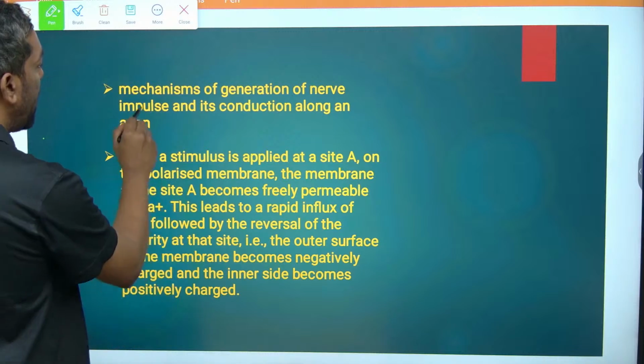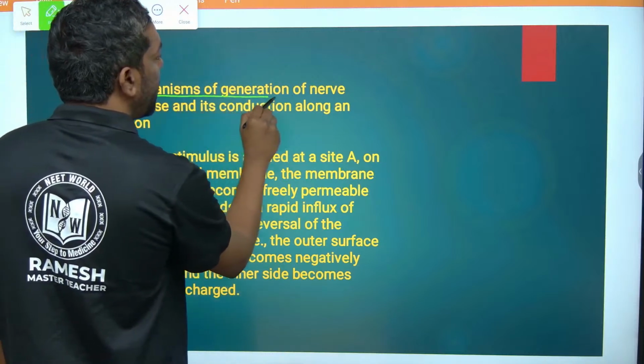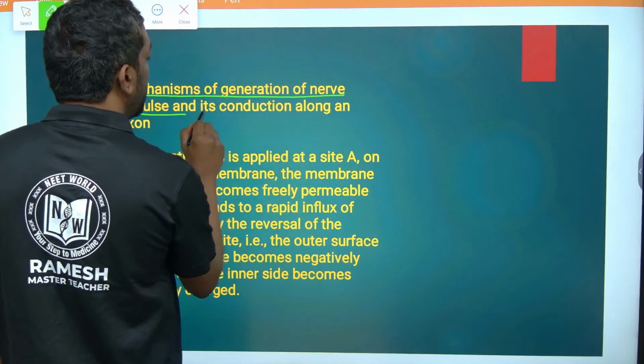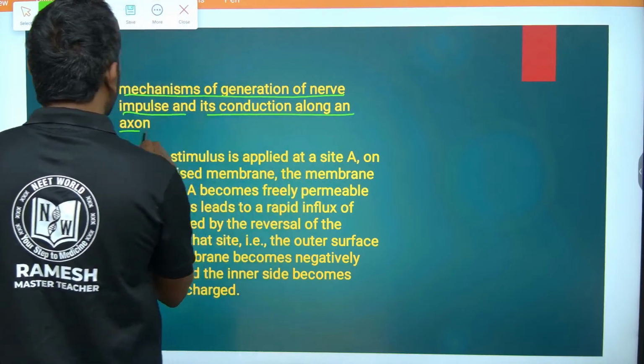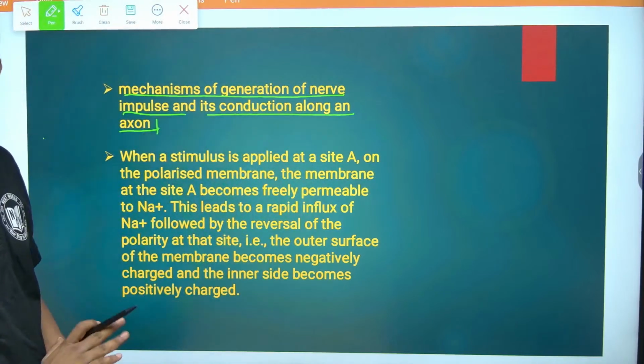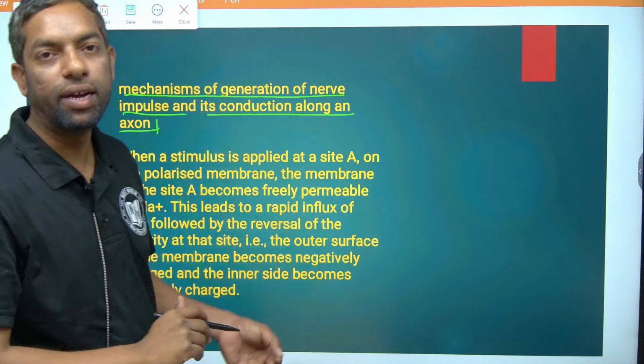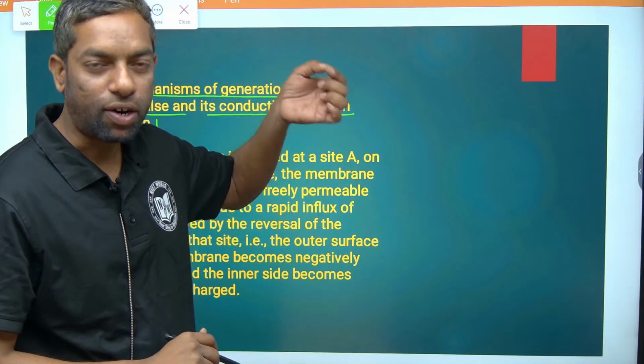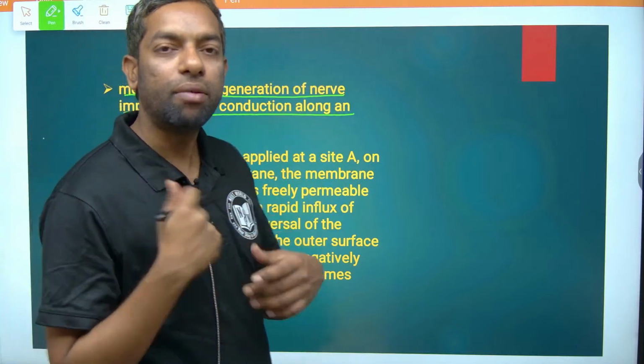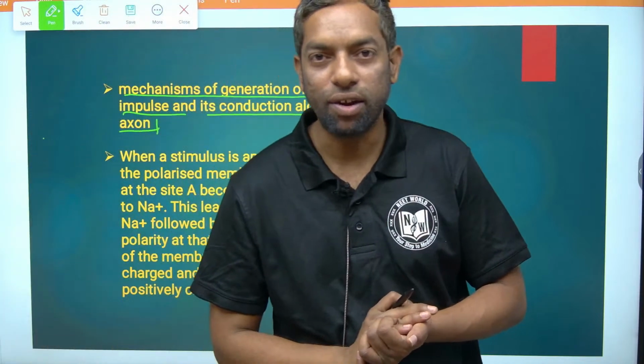Yeah, the mechanism of generation of nerve impulse is conduction along the axon. If any signal passes from the start of the axon, there are millions of neurons in our body.